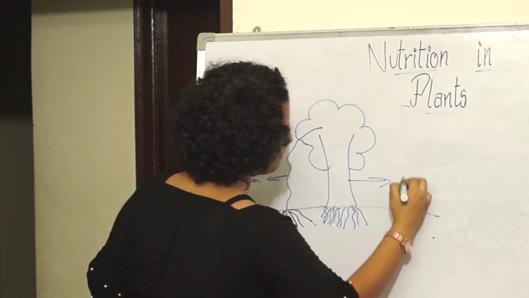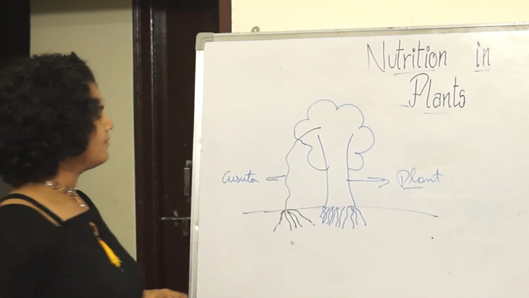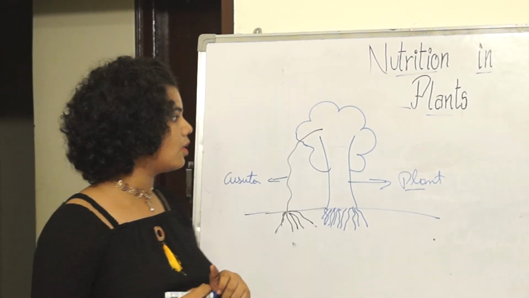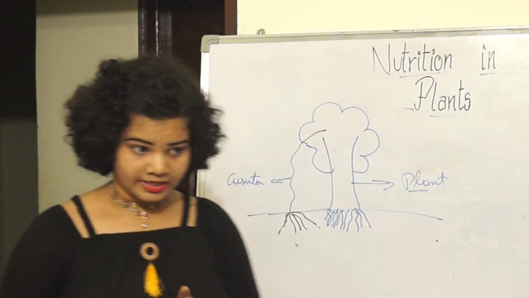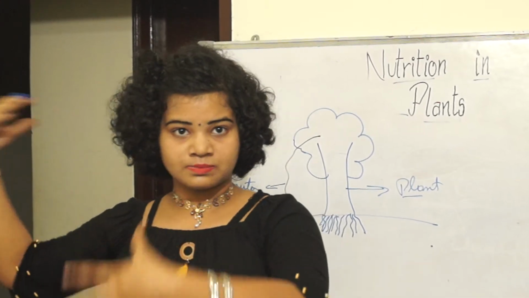And this is the plant. What happens here is the Cascada plant climbs on the plant where it is behind or beside.